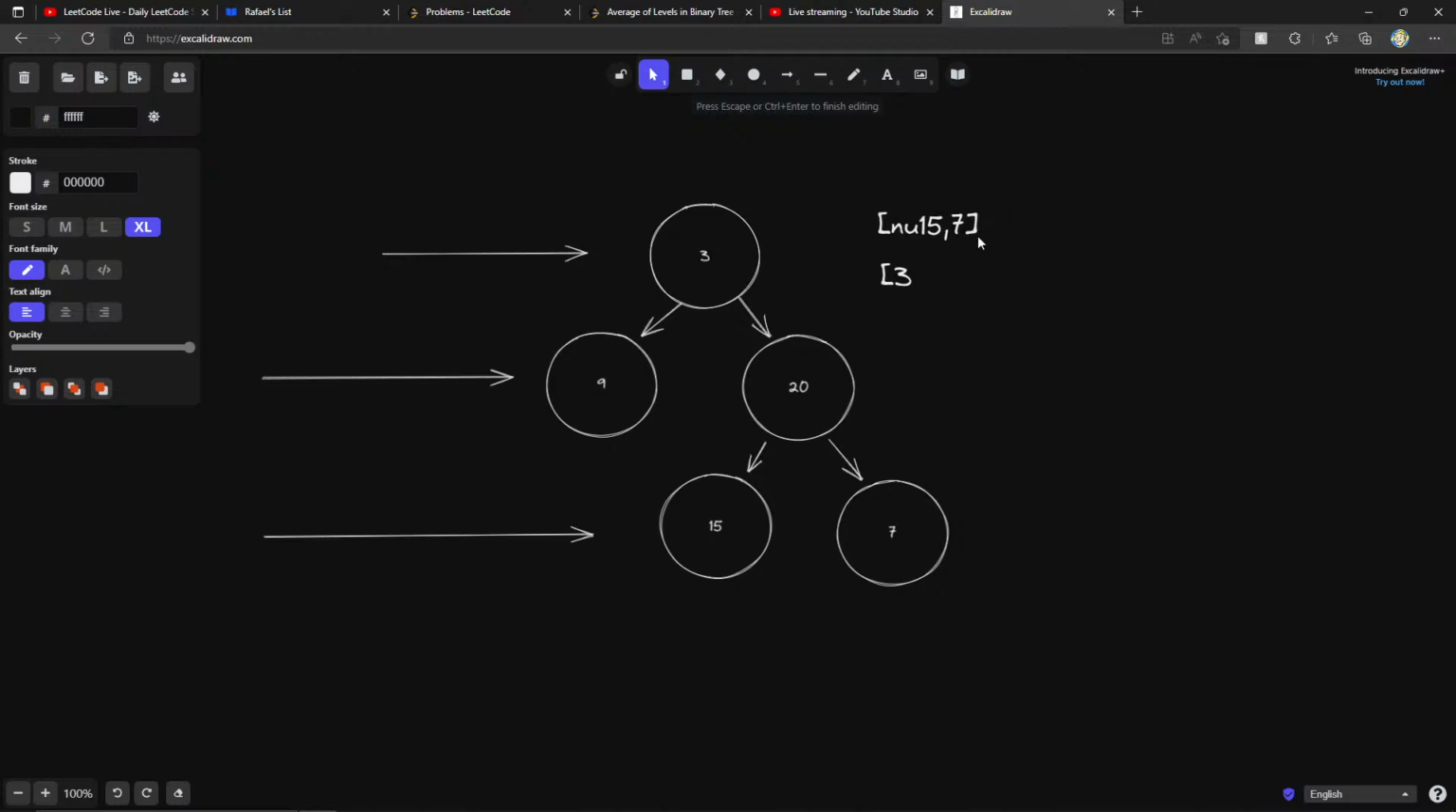Now I DQ my null. I do whatever processing I want with 9 and 20, which I think the average was what, 14.5. Then I reset my sum, reset node count, and again, I push null. Now we start this over again. I DQ 15, right? I DQ 7, then I DQ null.